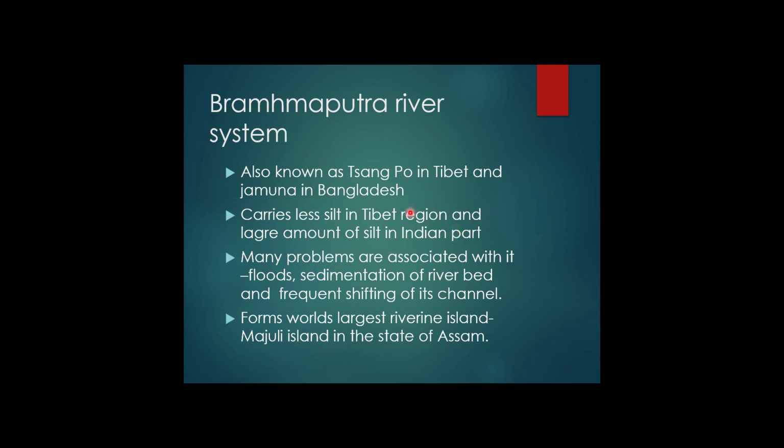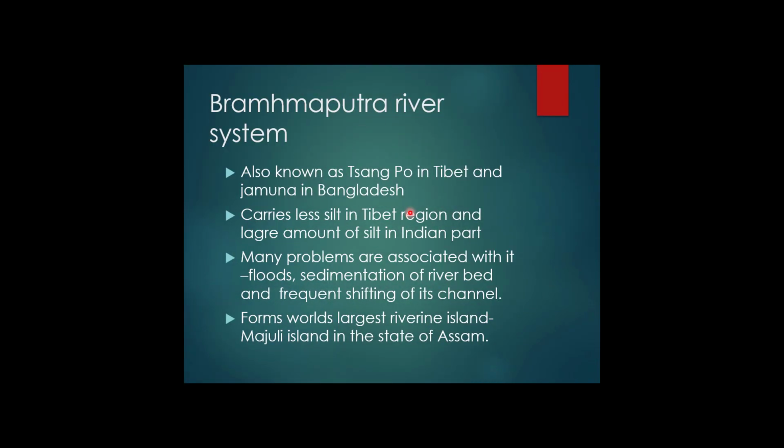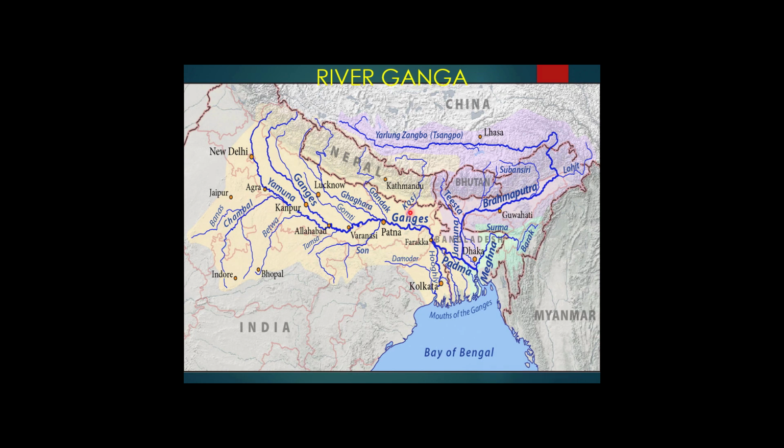When this Brahmaputra river, you can see here in the map, this is river Sangpo in the Tibetan part of China.